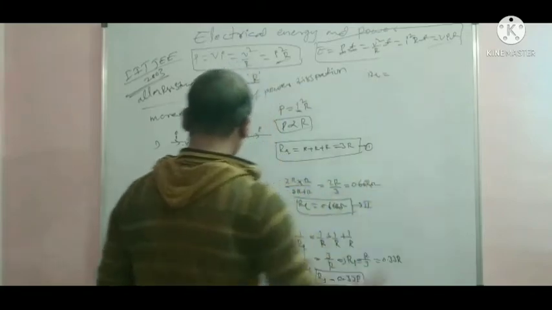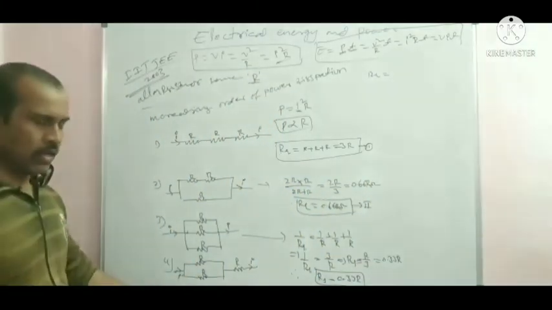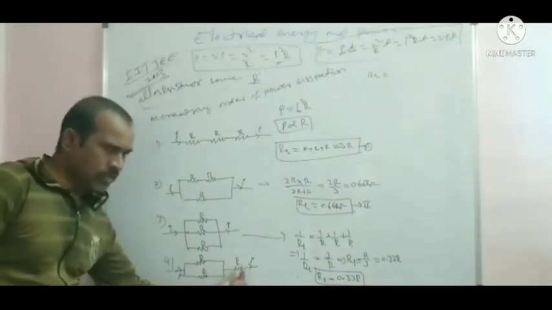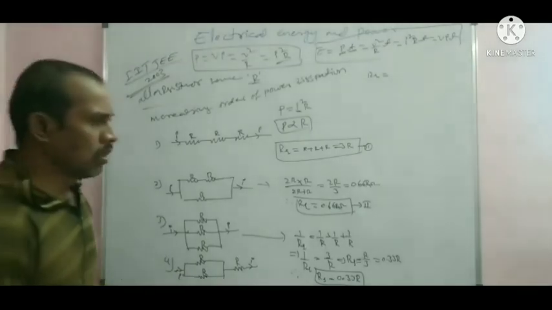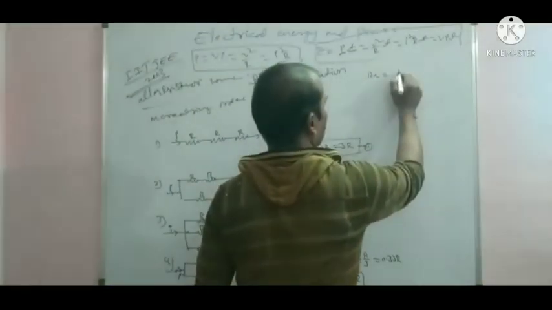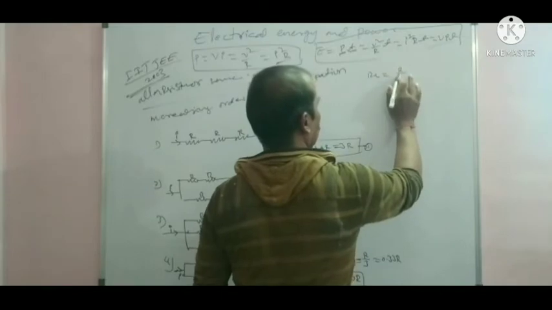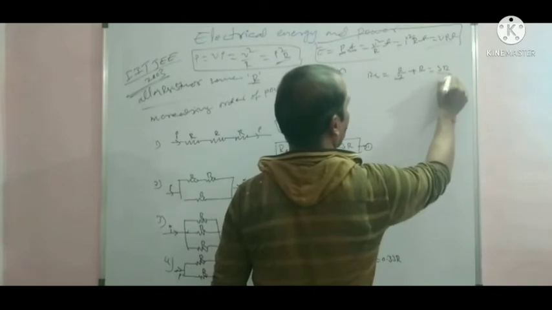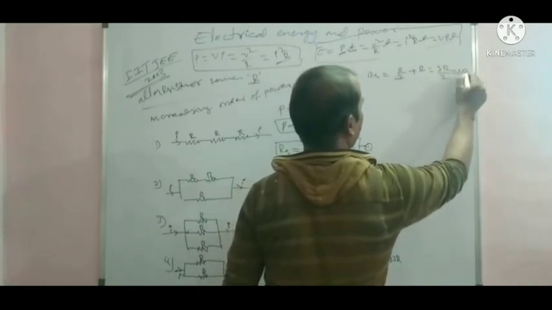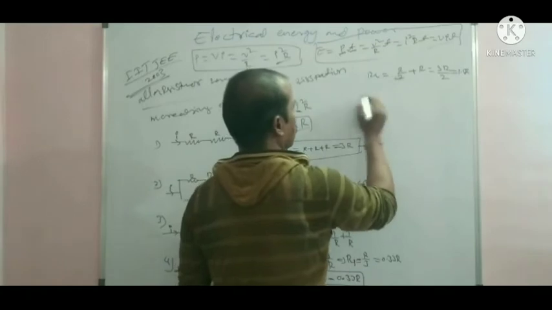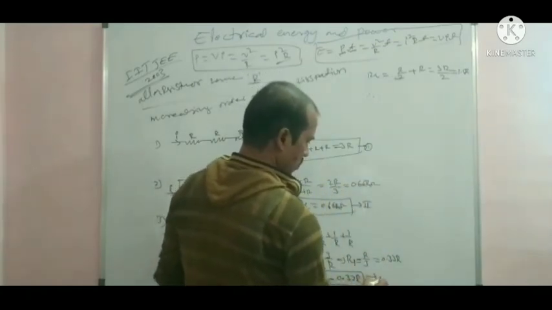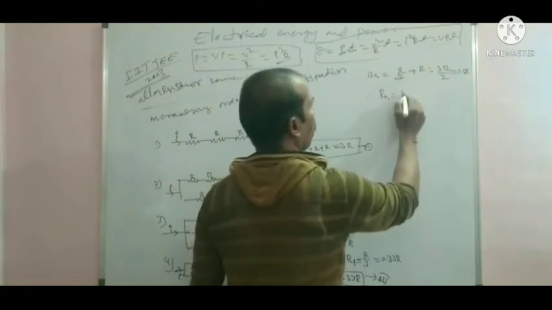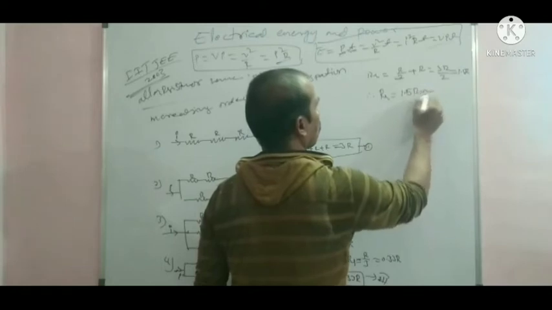Okay. Fourth circuit: the effective resistance is such that these two are in parallel, and this sub circuit is connected in series combination with this R. So R by 2 plus R is equal to 3R by 2, which simplifies to 1.5 R. So the effective resistance of the fourth one is equal to 1.5 R ohm.